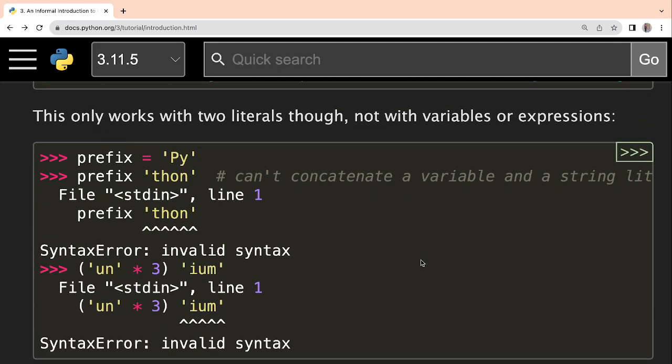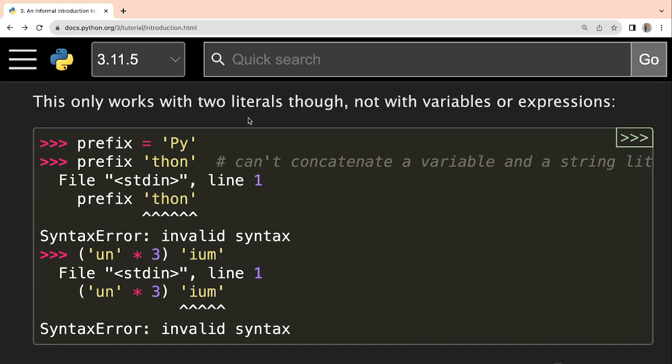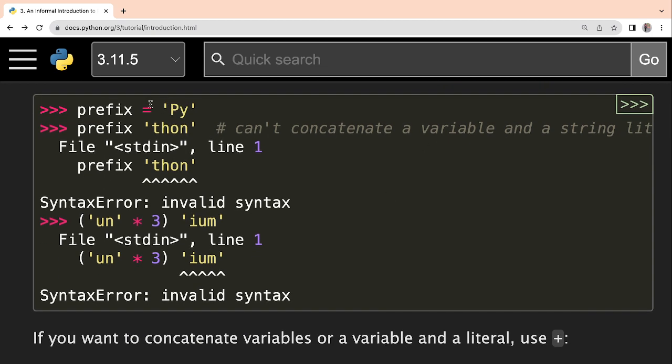Okay, now one thing you have to remember here, that this only works with two literals. Okay, so two literals means both should be string literals. Okay, and it will not work with variables or expressions. Like here examples are given, let us say prefix is equal to py. Okay, and now if you're trying to do it this way, prefix is there, so it will take the value of py, and then here thon is written, right? So you would expect them to join and become Python. But that is not going to happen. Okay, so variables will not work here.